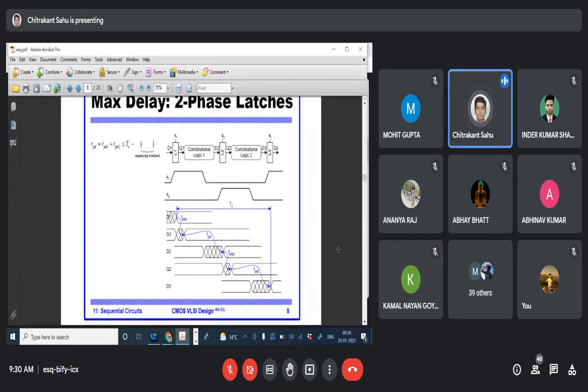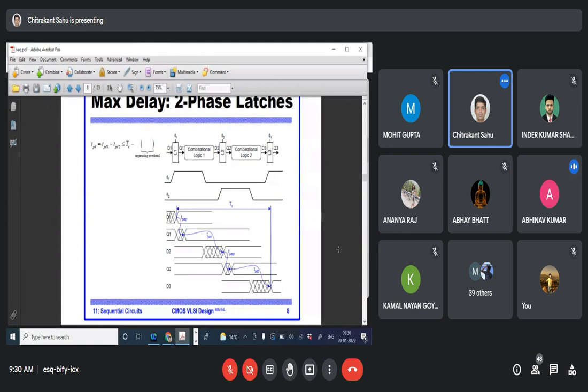T setup should be given. I will give some examples at the last of the presentation, in terms of numerical values. So this value should be given. TPCQ is the requirement, like propagation. If your latch is prepared, the propagation delay of the latch should be known. T setup should be known, the minimum time required before coming into that latch should also be known. Then only we can calculate.